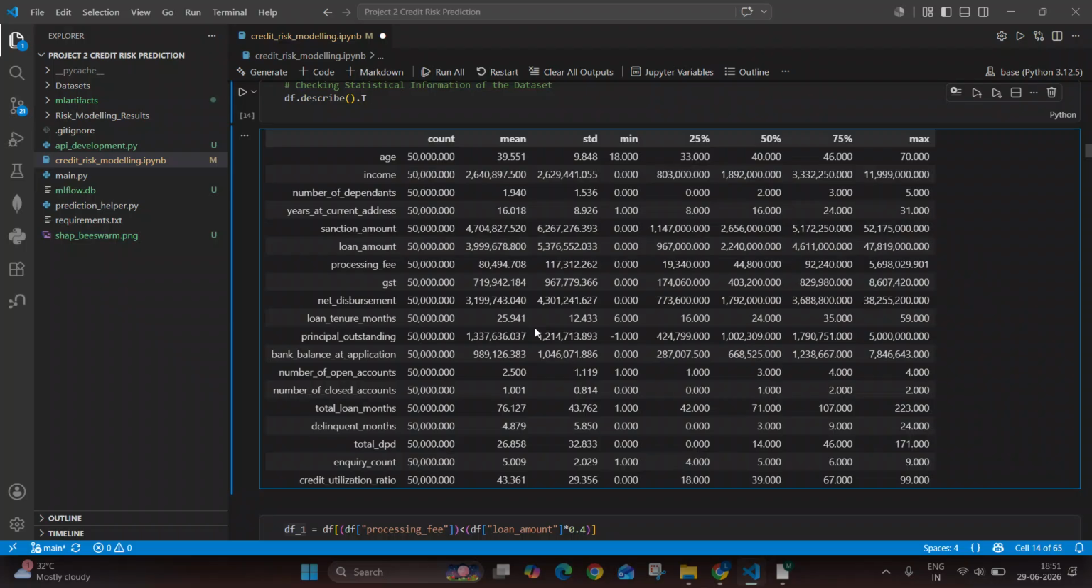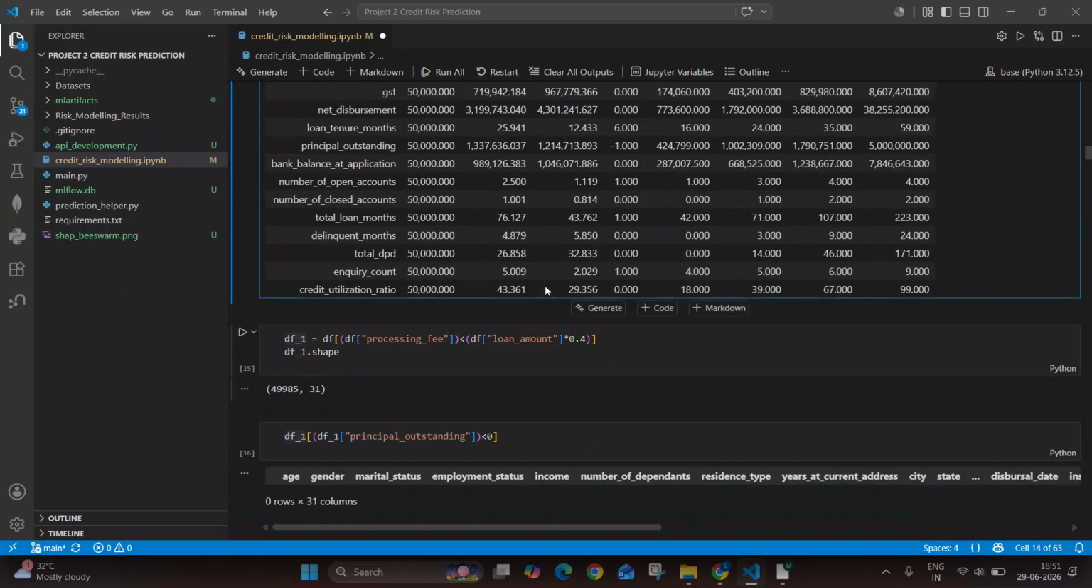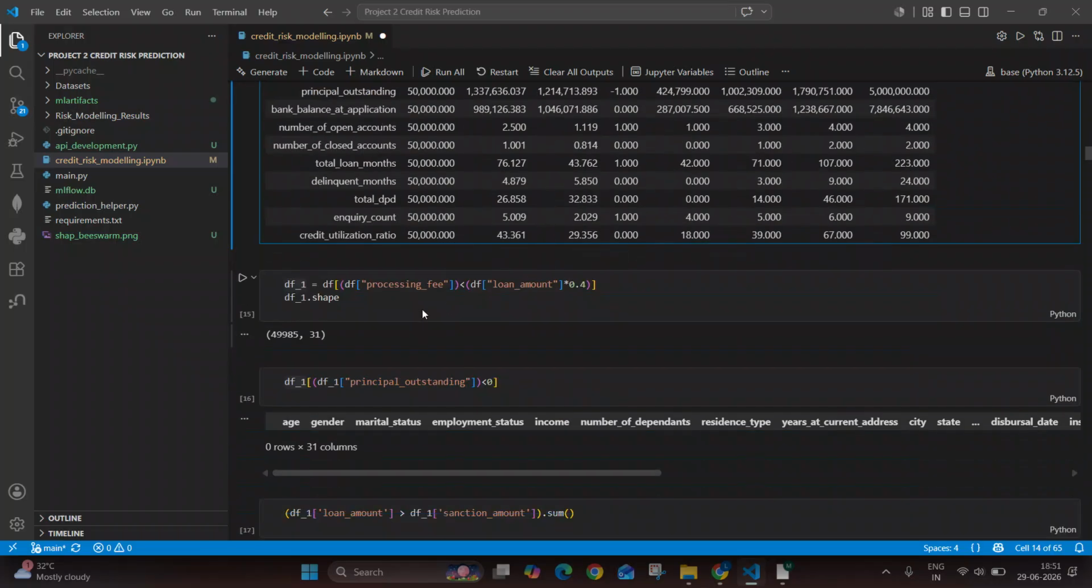So this is problematic. So what we are going to do here, we are checking whether, give us all the records where the processing fees is less than the amount into 4, means processing fees should not be greater than 40% of the loan amount. And here we saw that around 15 records were there where the processing fees was too high, so we have discarded those records.